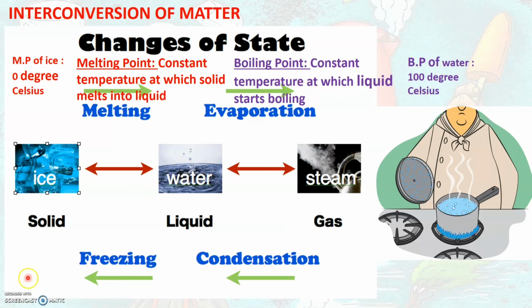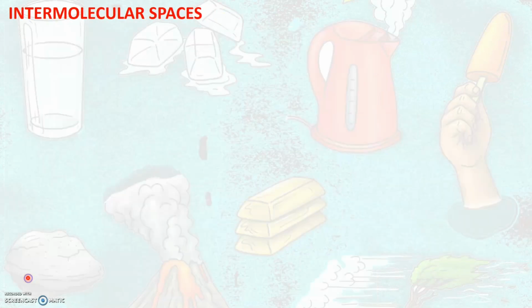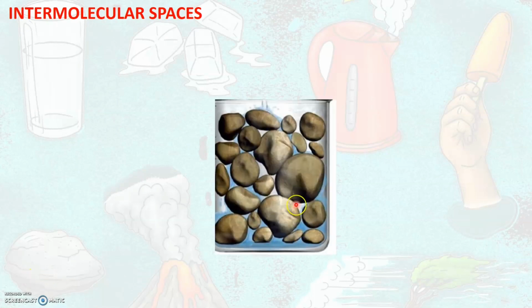Now, let's quickly have a look at an experiment which helps us to understand that intermolecular spaces are occupied. In order to do that, let's take a beaker that is filled with pebbles, as you see here in this picture.